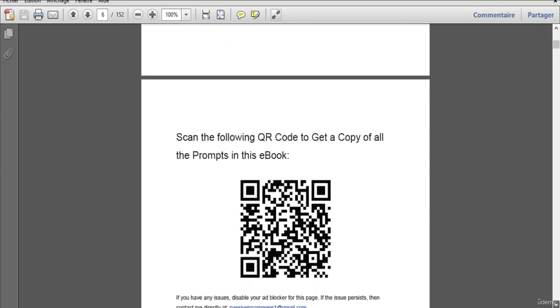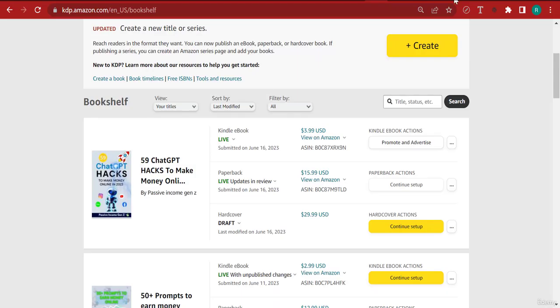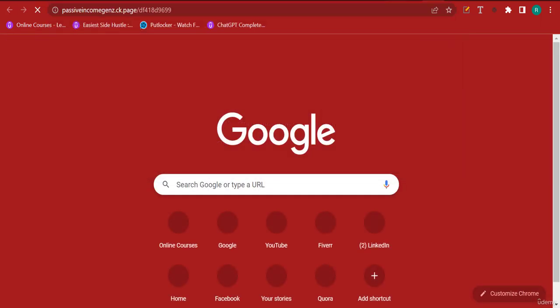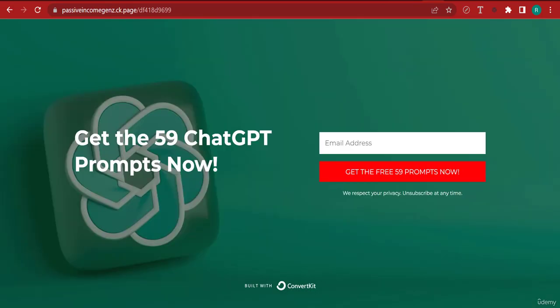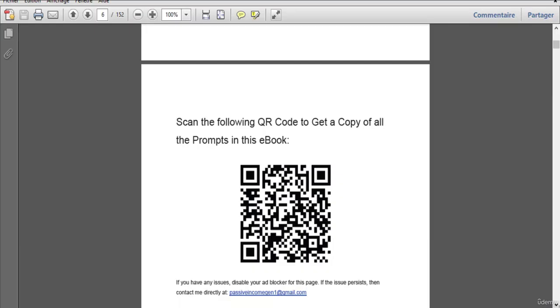And over here, I have a QR code that I created using Canva that leads to a web page that I created with ConvertKit. Let me go ahead and show that to you, because what I'm intending to do is not just to sell them a book, but I want to get their email address. So if you have a phone, you can download an app to scan these barcodes. So I'm putting it over here. I'm giving them an incentive.